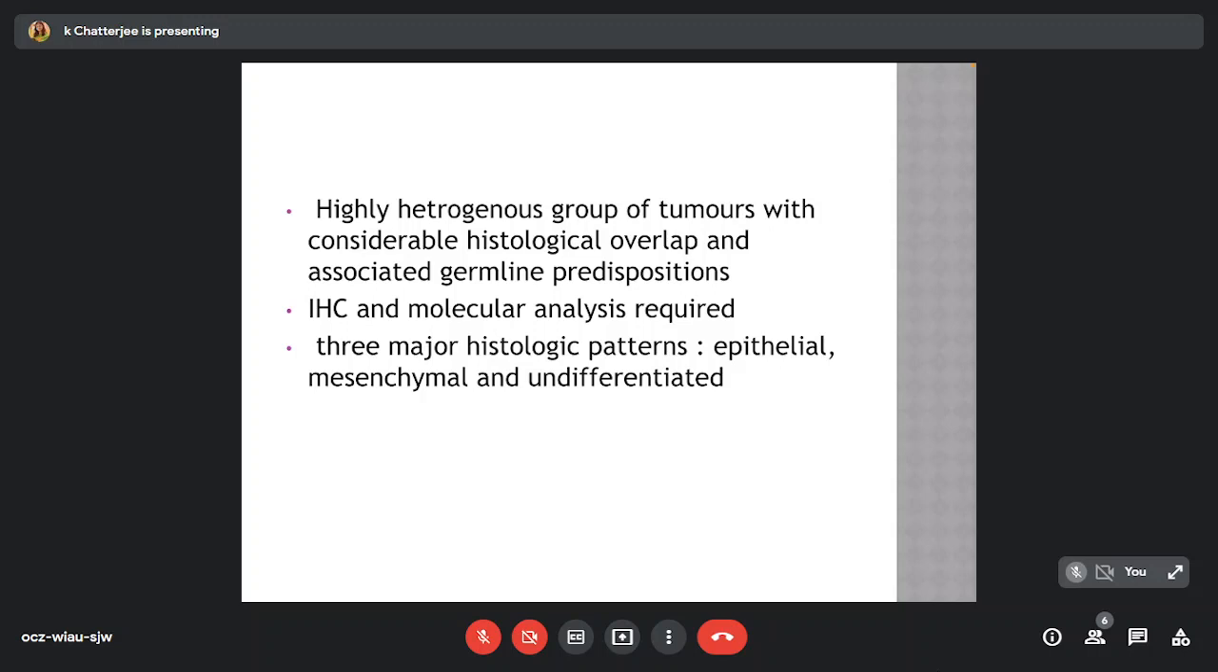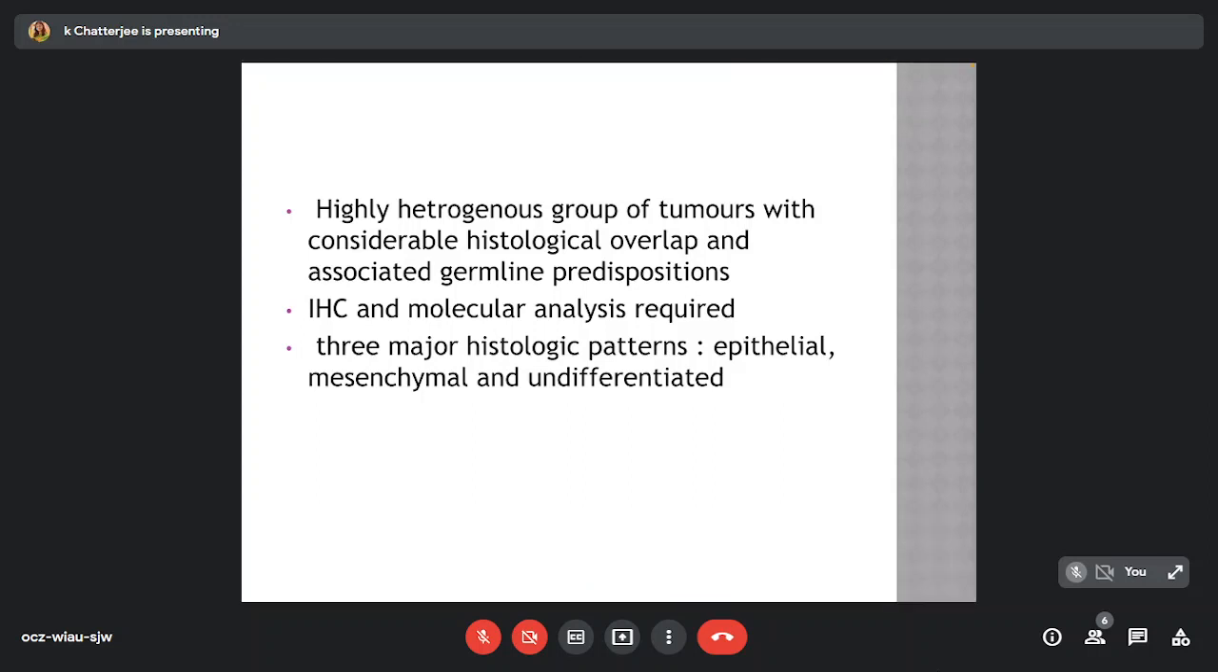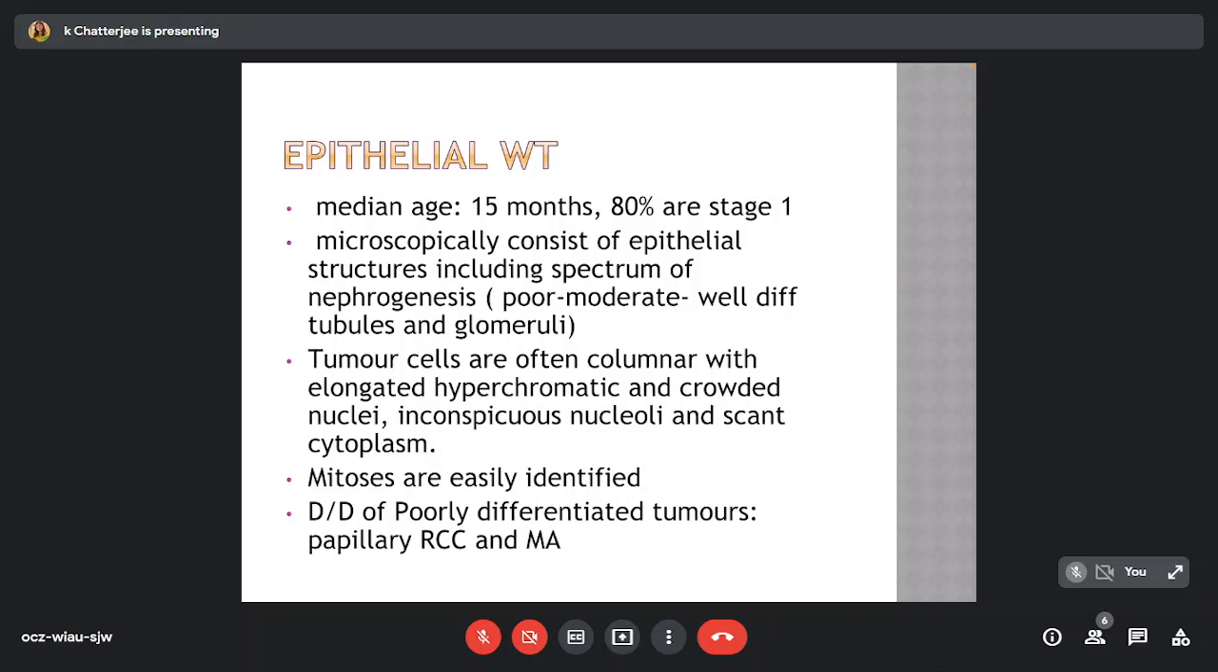Three major histological patterns can be identified, which are epithelial, mesenchymal, and undifferentiated. The epithelial pattern is common to the following entities: the epithelial type of Wilms tumor, hyperplastic perilobar nephrogenic rests, papillary renal cell carcinoma, and metanephric adenoma. In epithelial Wilms tumor, the median age of presentation is 15 months and approximately 80% are stage 1.